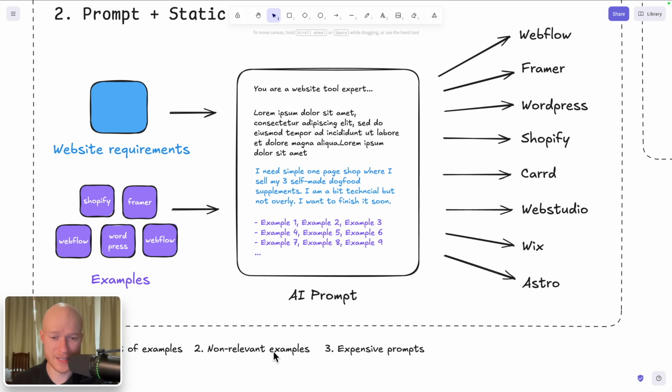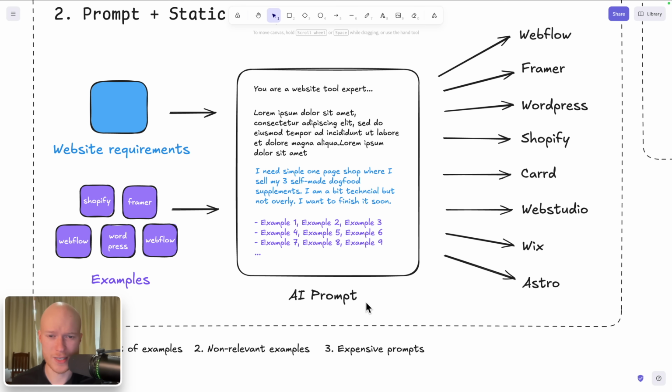Which immediately leads to the third problem, and that is our prompts are going to get quite expensive. Because in order to maximize the chance that for any given input, for any given website requirements, we have at least 1 or 2 examples in our list that are at least somewhat relevant to the input, we have to put in as many examples here as we can. So maybe we put in 10, 15, 20, maybe even 25 examples, just so much that problem number 1 does not kick in, that the results of the AI start to degrade.